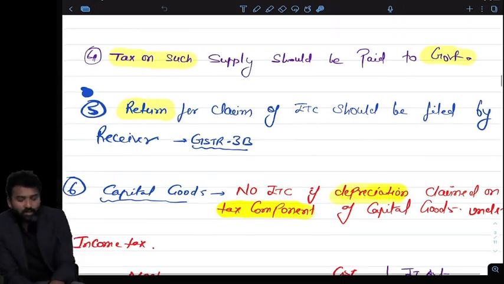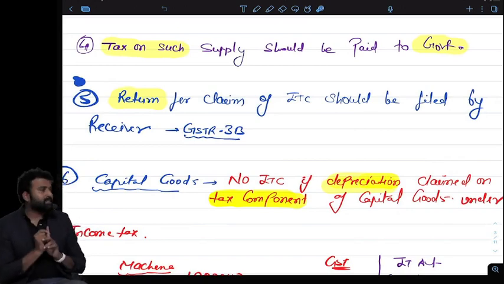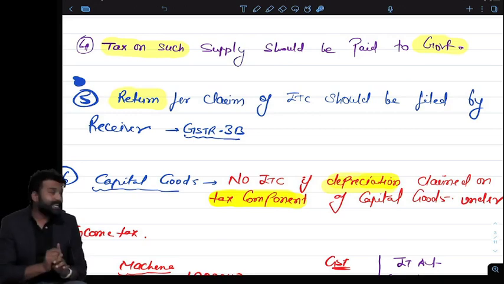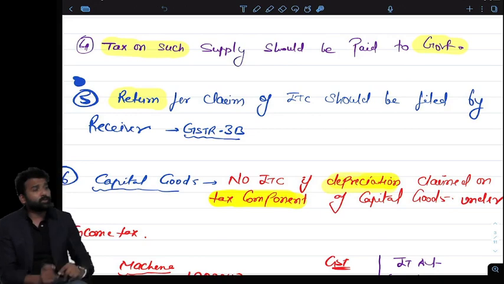Next. So, four conditions. What are these four conditions? The person should be registered. The person should be in possession of a tax-paying document. The person should receive the goods or the services. The tax on such supply should be paid to the government.